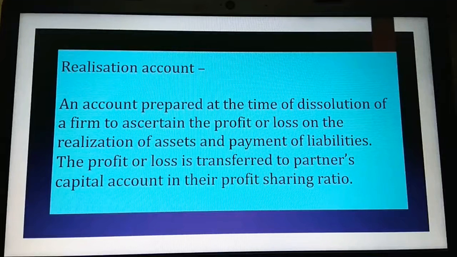An account that is prepared at the time of dissolution of a firm to ascertain, to find out the profit or loss on realization of assets, sale of assets and payment of liabilities. The profit or loss is transferred to partners' capital account in the profit sharing ratio. So this is very simple.